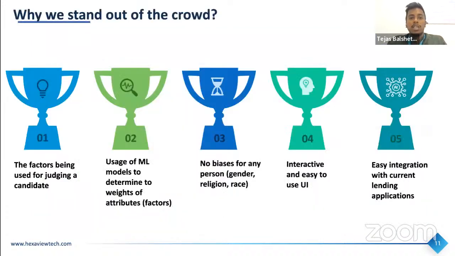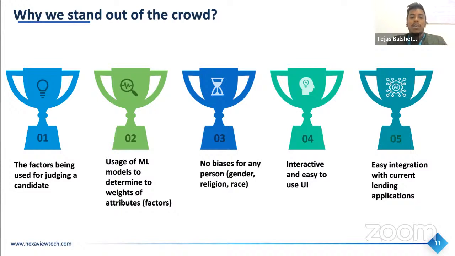So, how do we differentiate ourselves from the crowd? I like to explain it in 5 points. The number one would be the amount of data and the number of factors that we are using to judge a candidate. Some lending firms actually just use the credit score or just a simple income. So these may lead to substandard or bad loans, and we are trying to eliminate that case. Second would be the usage of ML models for determining the score. We have trained multiple different models on the data that we curated ourselves.